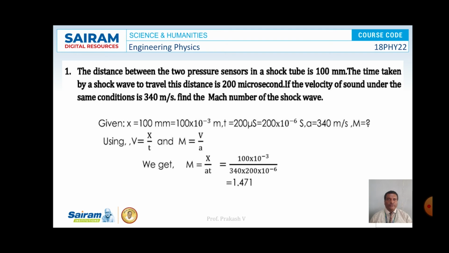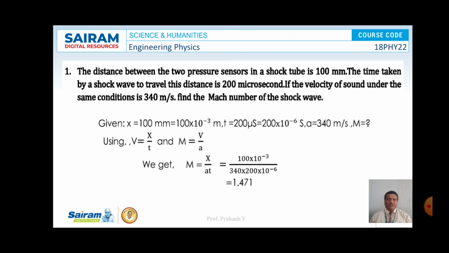The distance between the two pressure sensors is given as 100 mm, that is 100 × 10^-3 meter, and the time taken is 200 microseconds, or 200 × 10^-6 seconds, and the velocity of sound in the same media is given as 340 meter per second.